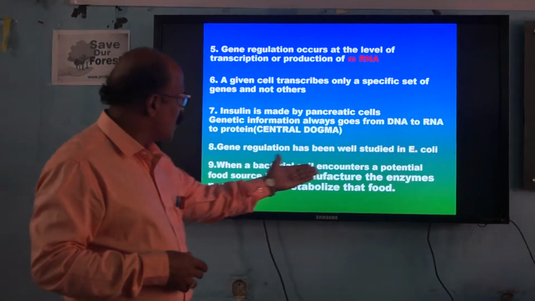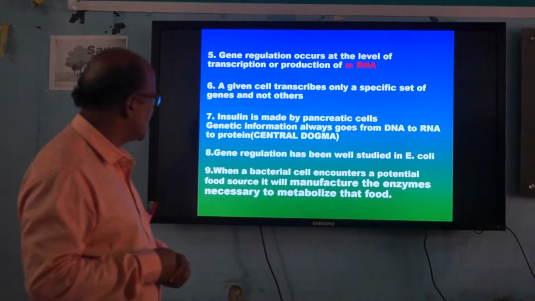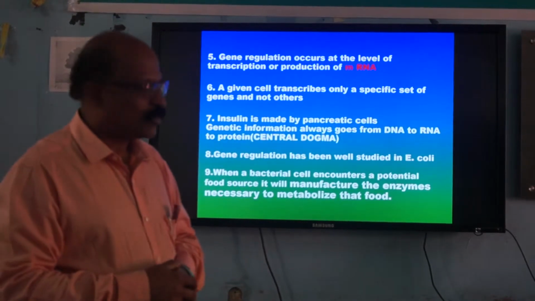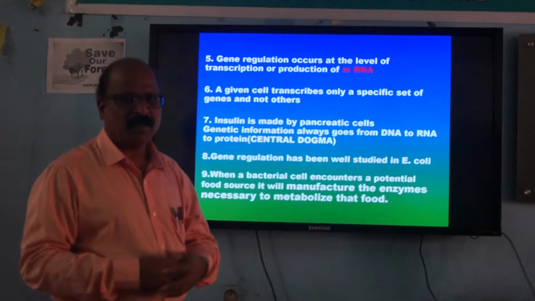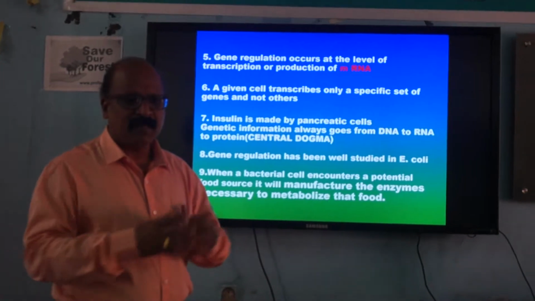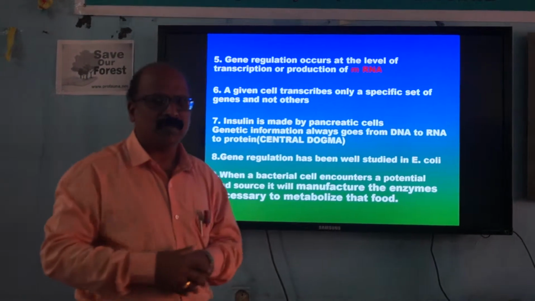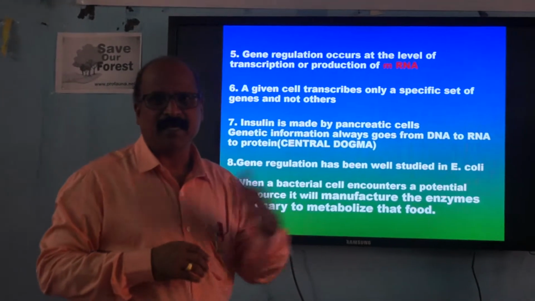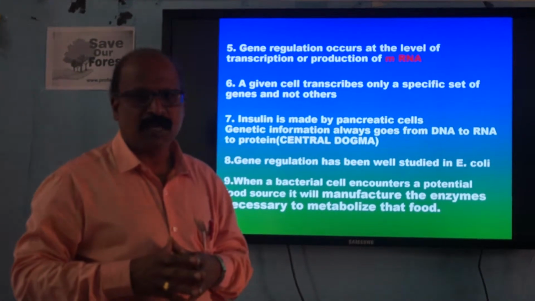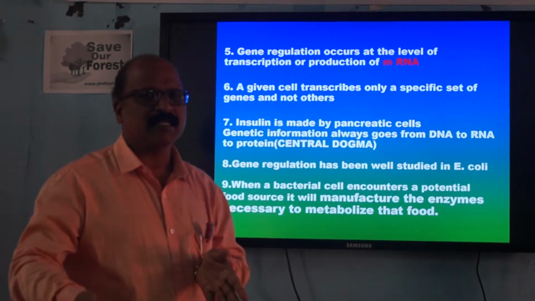When a bacterial cell encounters a potential food source, it will manufacture the enzymes necessary to metabolize that food. Now the food is available for the bacteria in the medium. How it is utilized, how it is metabolized by the cell, requires varieties of enzymes. When the food is available, it will synthesize the enzymes which are essential for digestion of that particular food material. That type of enzymes will be secreted and produced. Unless the food is available, these enzymes are not essential.